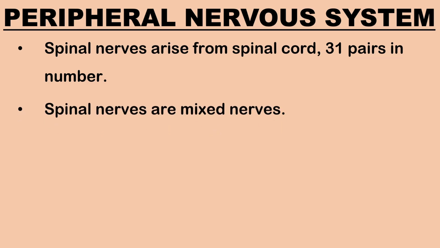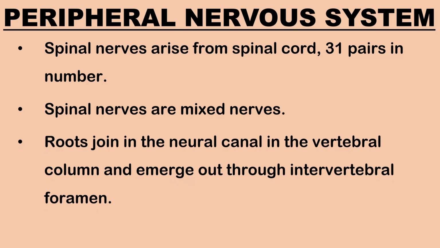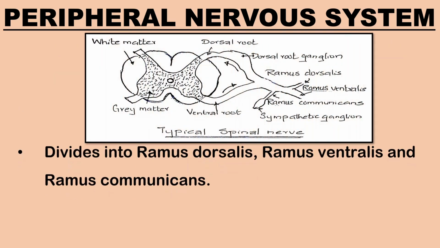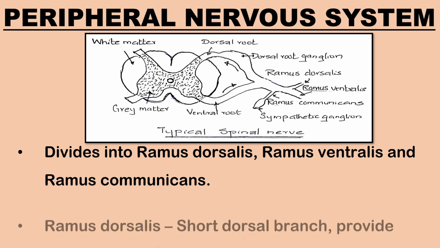Each spinal nerve is formed by the fusion of a sensory dorsal root and a motor ventral root, and therefore it is a mixed nerve. Both the roots of each side join in the neural canal of the vertebral column. It emerges out of the vertebral column through the intervertebral foramen. It divides into ramus dorsalis, ramus ventralis, and ramus communicans.